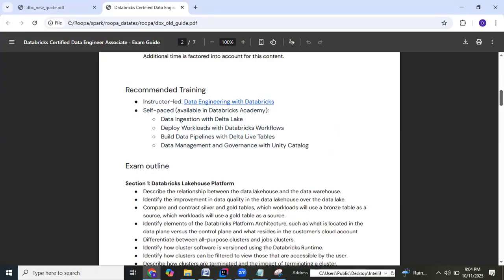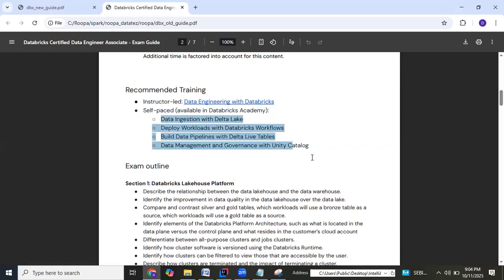They have brought in a few additional topics along with what was existing, and the focus of the questions being asked has shifted a little bit onto the newer features introduced by Databricks. Earlier, the focus was on data ingestion and working with the different workloads that we built, the pipelines, jobs, and data management and governance.